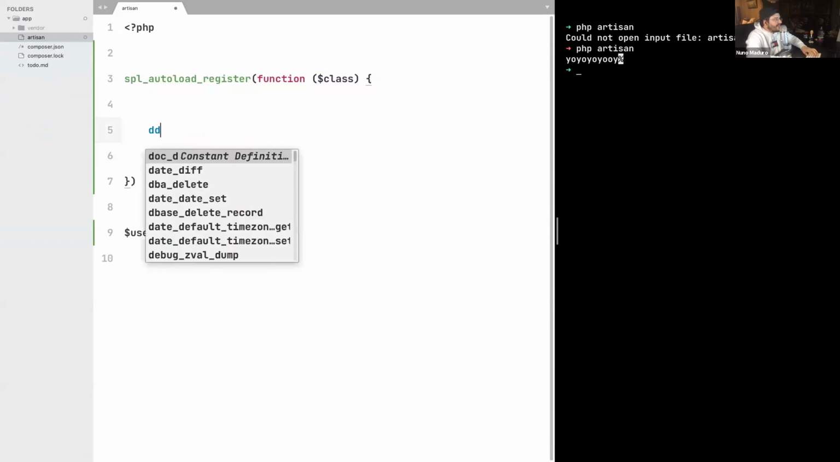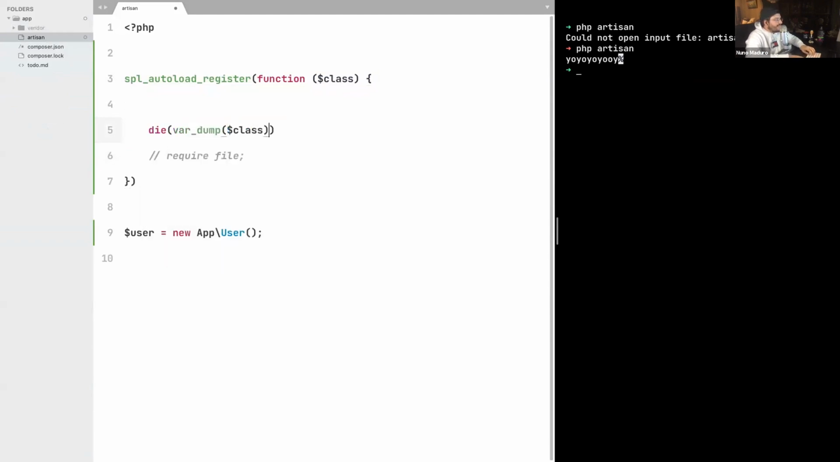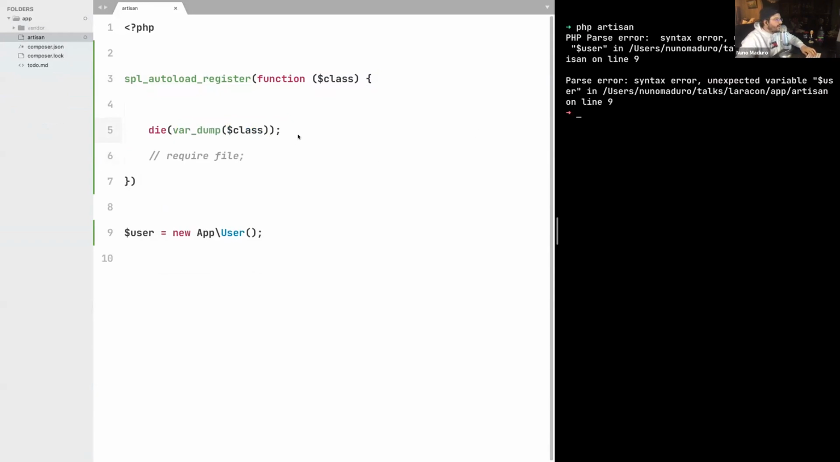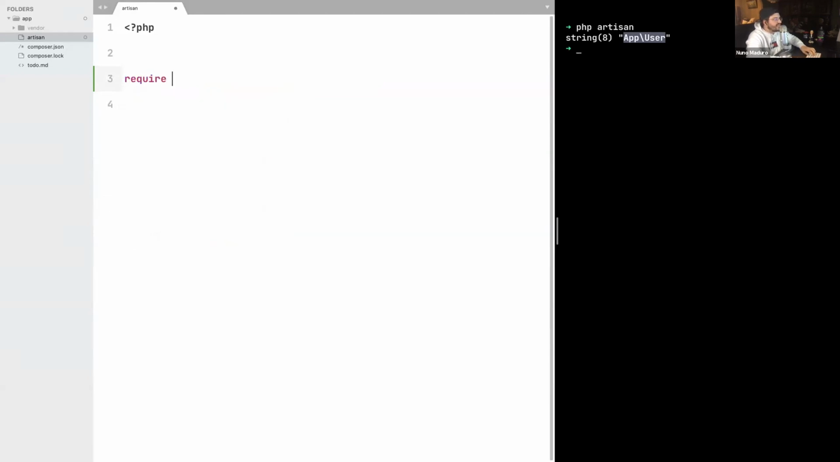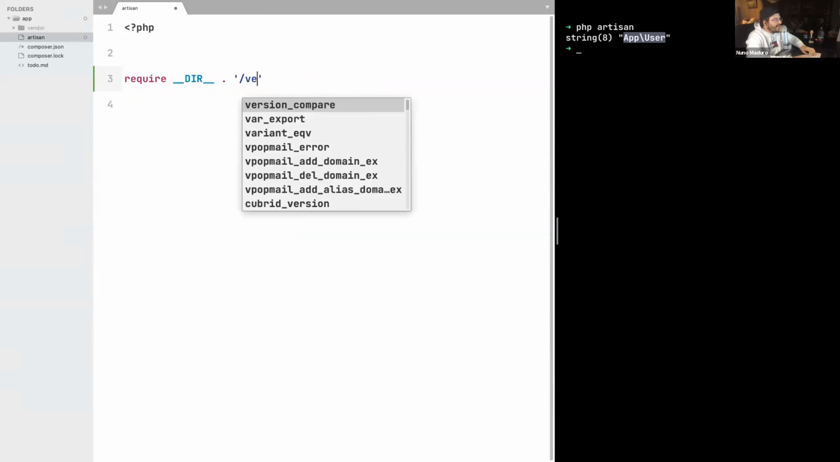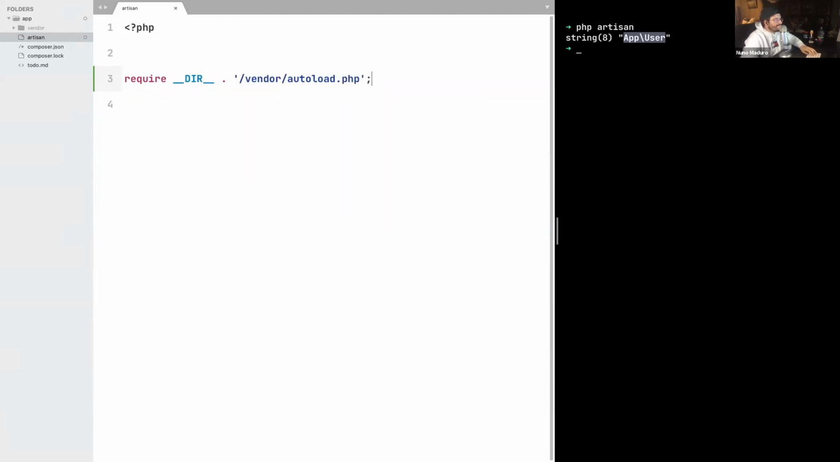So now, for example, if I var_dump the contents of the class, I should probably see on my terminal something like App\User. Yeah, forgot a comma here. There we go. So let's run this once again. And I see App\User. So once Composer receives the class here, it's going to require the file and give it to us. So this is a really important dependency. We can do that by simply typing require __DIR__ and then vendor/autoload.php. And my php artisan file should still work as expected. There we go. So now that we have Composer, we can finally start using our dependencies.